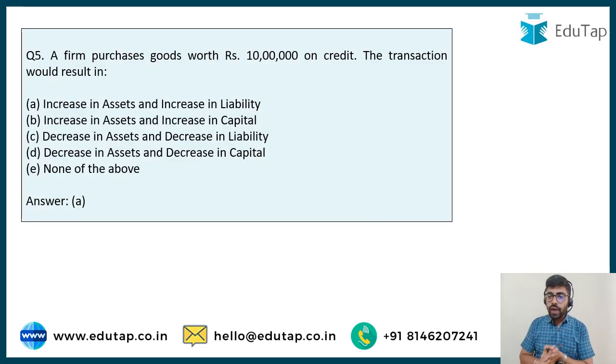So I believe you have answered this one correctly. If a firm is purchasing goods worth rupees 10 lakh on credit, this transaction is going to result in an increase in assets. Your stock is going to increase and it is also going to increase your liability. You are purchasing on credit, so your creditors are going to increase. Your payables are going to increase. So the correct answer is going to be option A.